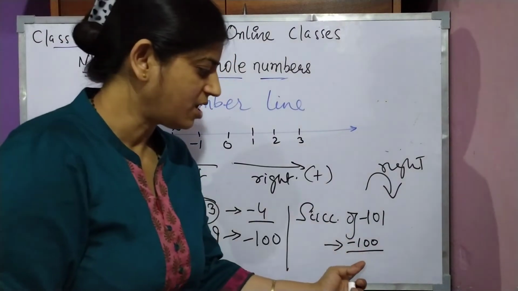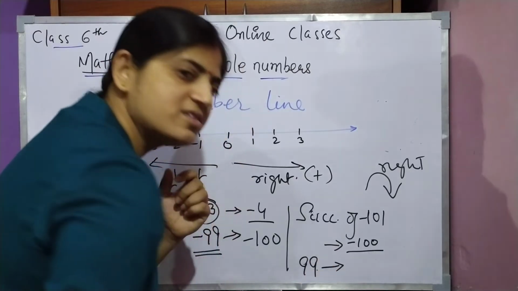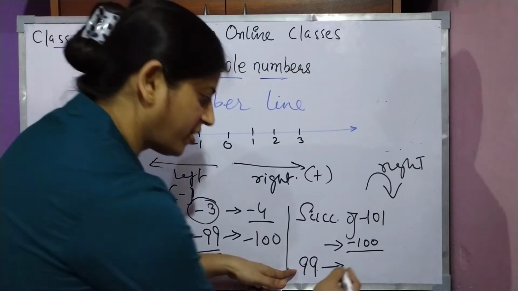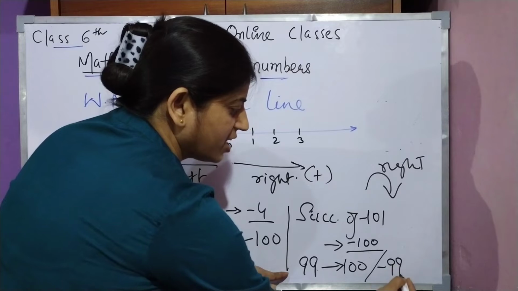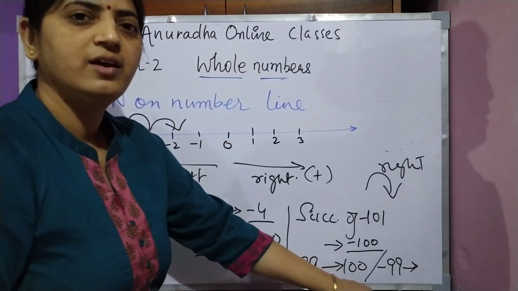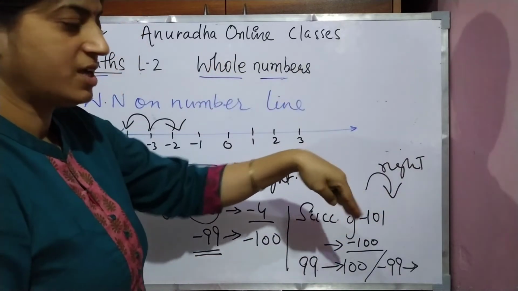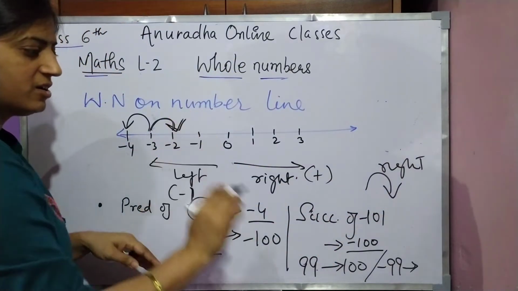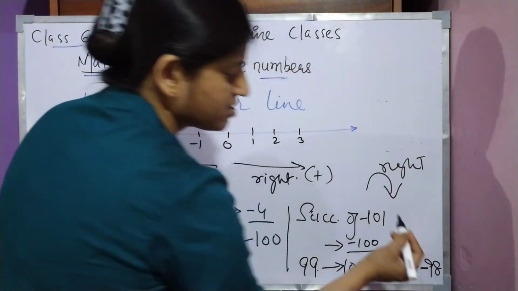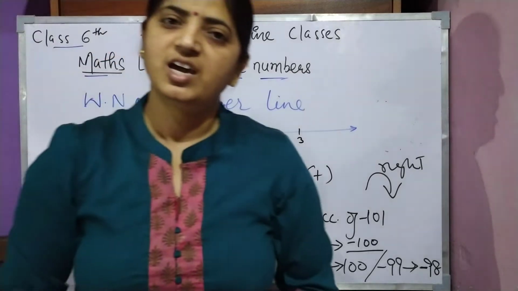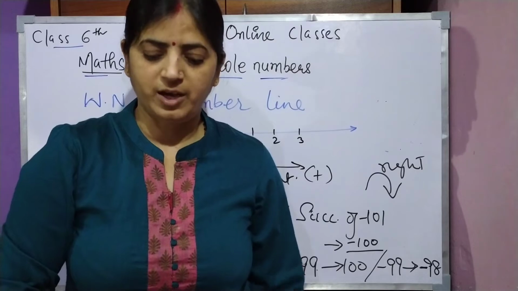Successor of 99 is 100. And if I ask about minus 99, it will be just right of it, that is minus 98. Yes, very nice. So children, I think till here it is clear to you.